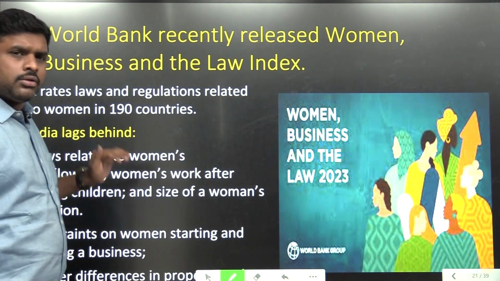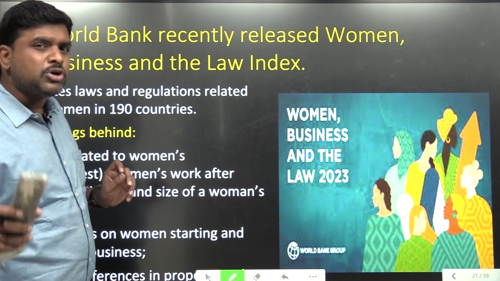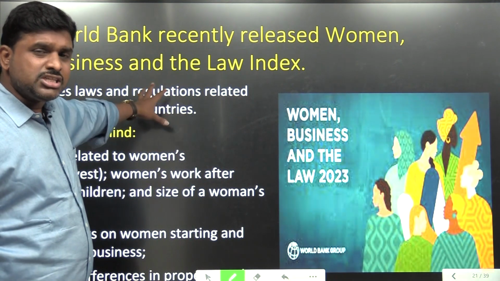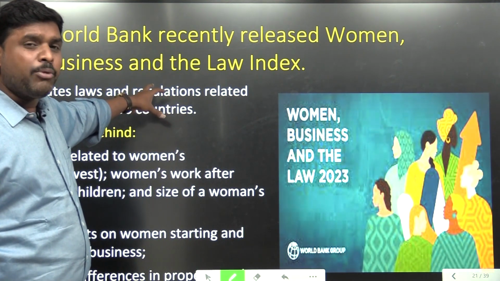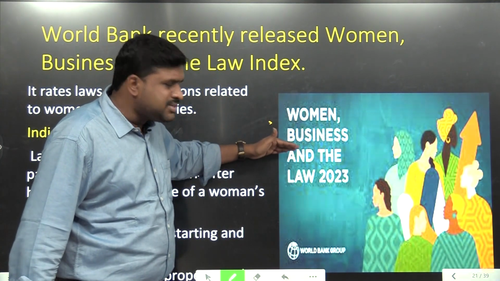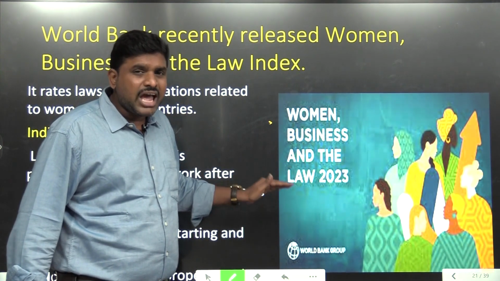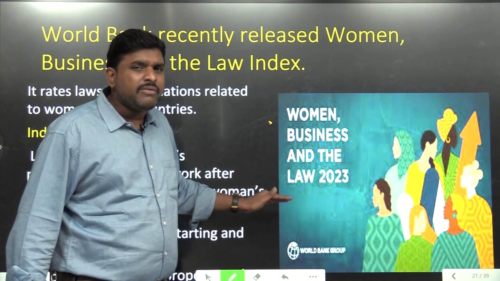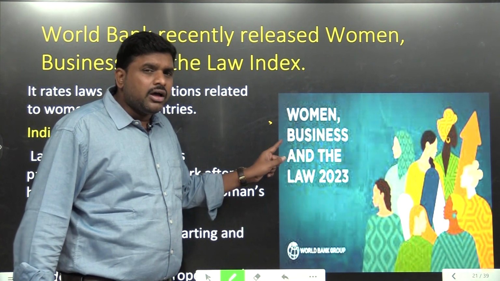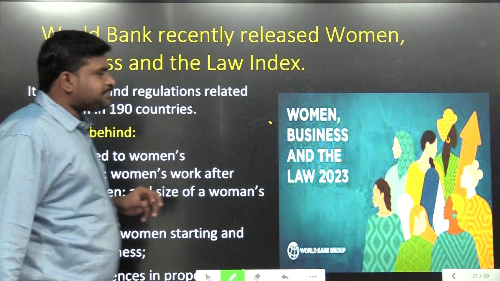Next, World Bank. For your prelims, compulsorily you have to read reports and indices. Compulsorily you have to go through reports and commission recommendations. In March, one report was released by the World Bank, called Women, Business and the Law. From the prelims point of view, the Women, Business and the Law report is published by which organization? The World Bank Group.